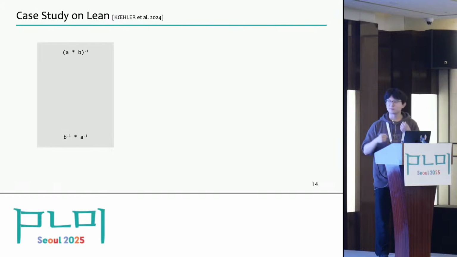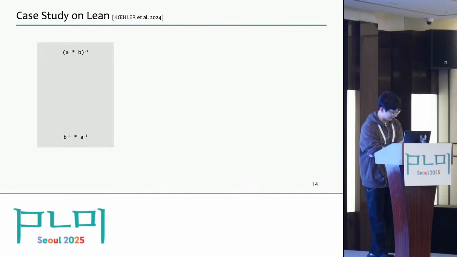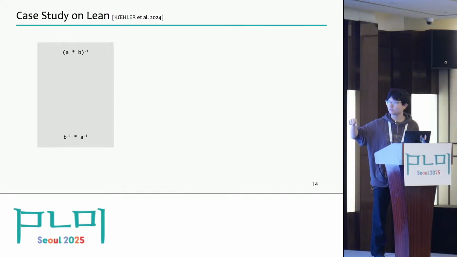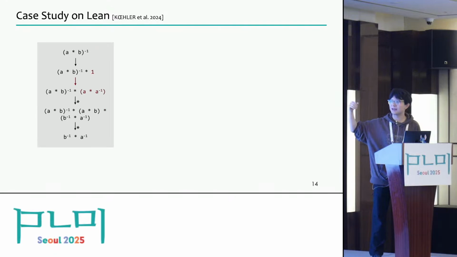The goal of this task is to prove that the inversion of A times B is equal to the multiplication of the inversion of B and the inversion of A. And the key point of this proof is to expand the original term by unfolding the identity element into expressions. For example, unfolding 1 to A times A inverse. And by repeating this procedure twice, we will be able to cancel out the original term and get the final term. But we know that generating such a rewrite is pretty tricky in equality saturation, because